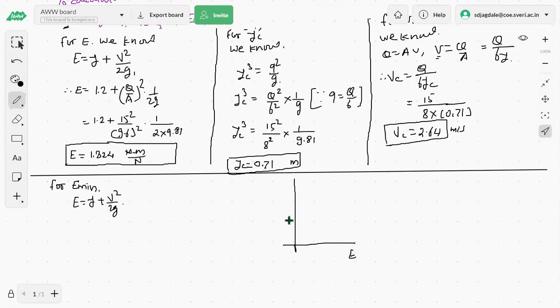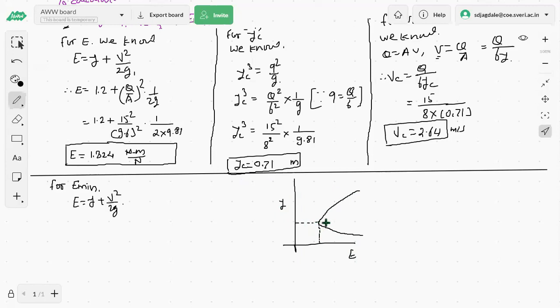This is the specific energy E and this is the flow depth Y. We used to have the curve like this. Okay. Here is the E minimum and corresponding flow depth.